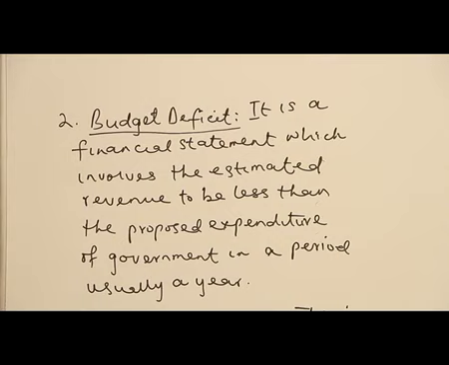So if they want to finance such projects, it implies that they are still going to borrow because the estimated revenue is not much when they compare with the proposed expenditure. So as I said, the economic situation will tell the government if to propose surplus or to propose deficit.